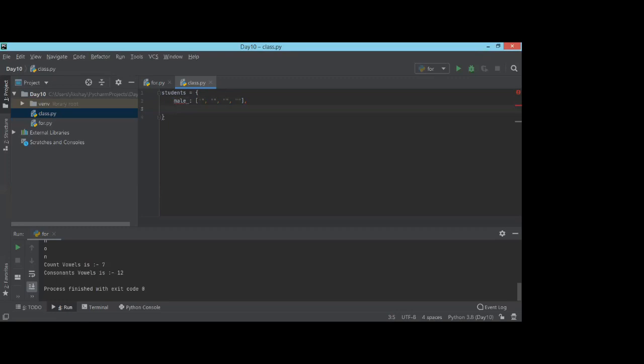It should be in double quotes or single quotes. You know how to declare a list, right? Then we have females over here. Here as well I'll have a list inside a dictionary, and here we also will have a few names. I'll not be able to type all the names, so sorry for that. I'll just take a few examples, the last ones. We have Ame in the chat box.